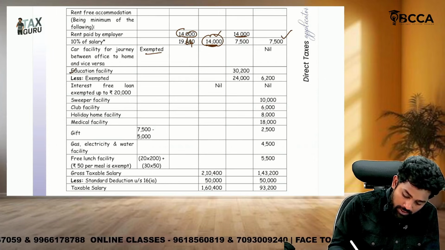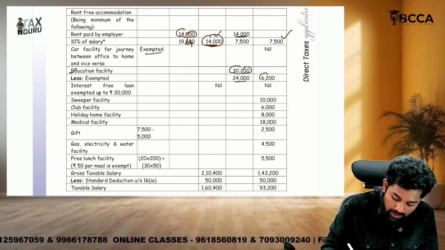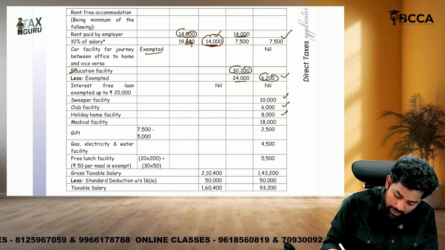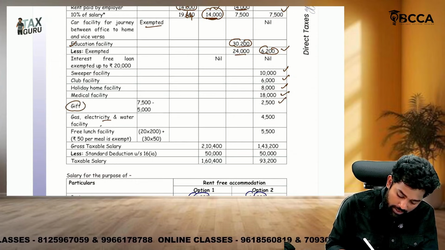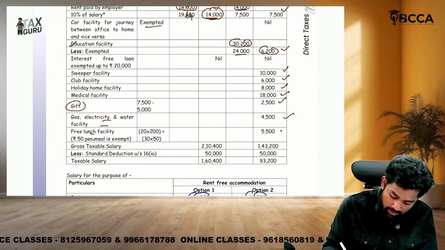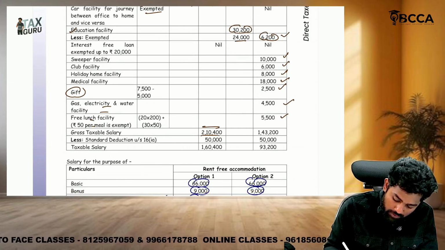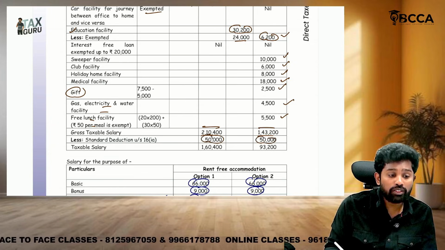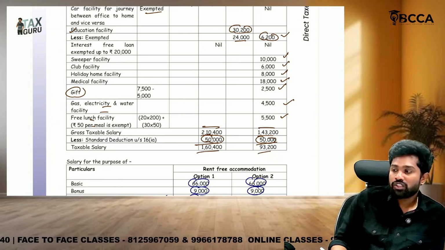Education facility, sir, 30,200, but per month 1,000 per child is exempted, so subtract, 6,200 is taxable. Sweeper facility taxable, club facility, holiday, medical facility. Then gift 5,000 exempted, so subtract, 2,500 only there. Gas, water fully taxable. Lunch per day up to 50 is exempted, so subtract that, 5,500. Okay, then what is the gross taxable salary? 2,10,400 and 1,43,200. From this, standard deduction 50,000. Why? We are in the old regime. Then taxable salary 1,60,400 and 93,200.